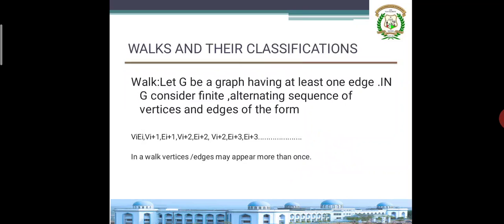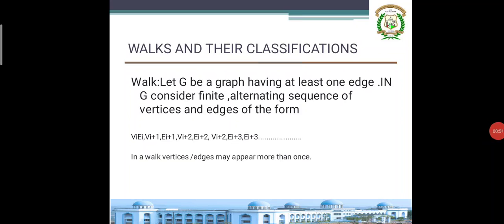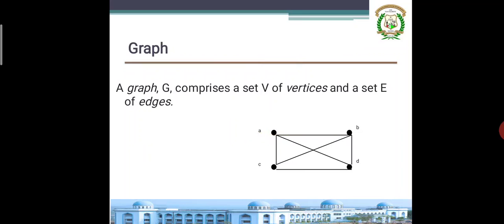What is a walk? Take 2 minutes and think about what a walk is. It is a general word. We say many times we walk on the road. Am I right? Same way we will walk on a graph. How do we walk on the graph? For example, I start from vertex A and reach vertex D. So I am making a walk, like walking on the road. A to B and B to D is a walk.